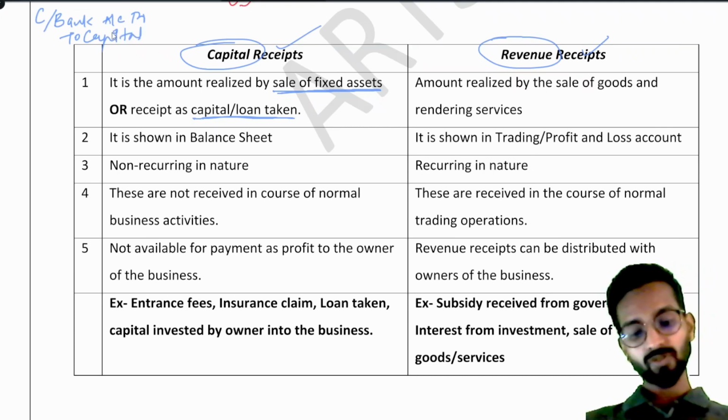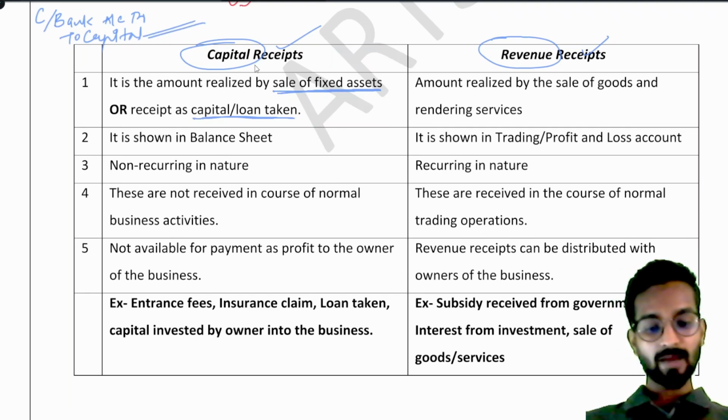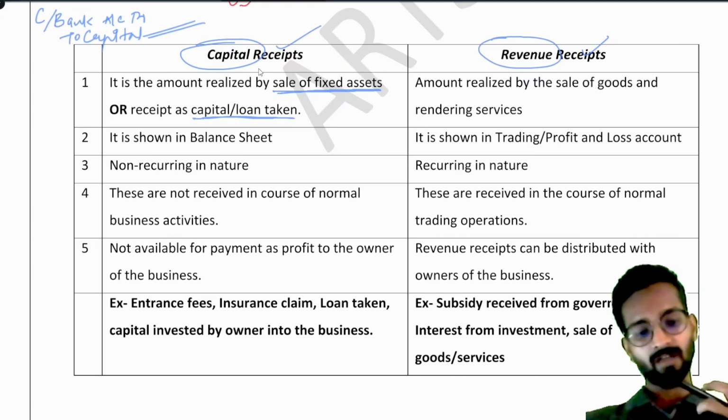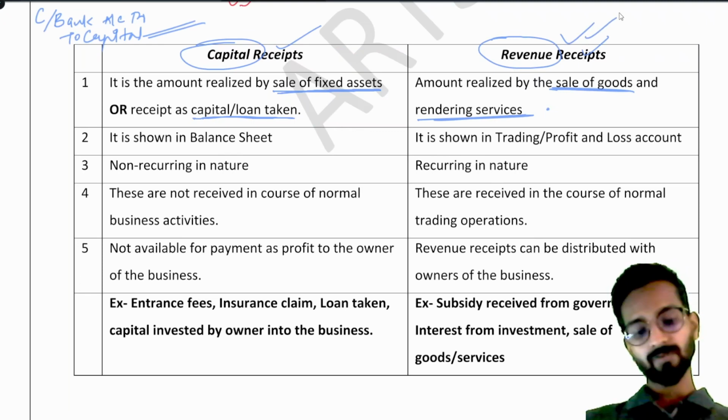Okay. So this is the capital introduced by the owner into the business. That is a capital receipt for the business. Now, the amount realized by the sale of goods and rendering services is the revenue receipt. Understood? Now, capital receipts are shown in the balance sheet.